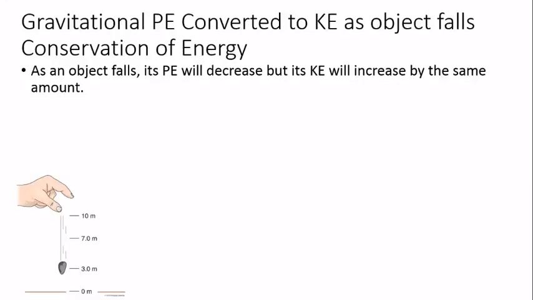So energies can be transformed amongst themselves, and specifically potential energy and kinetic energy can be swapped back and forth. So for instance, here we have a rock that is falling or being dropped. Up here it has the greatest amount of PE, potential energy. And remember, PE is calculated as mgh, so h is the highest, right?